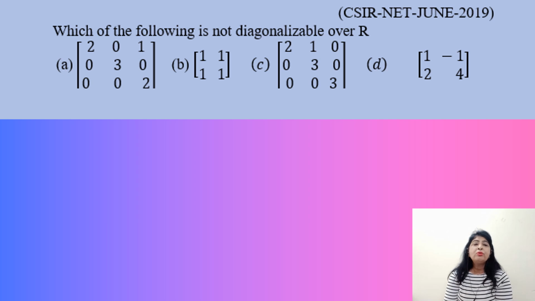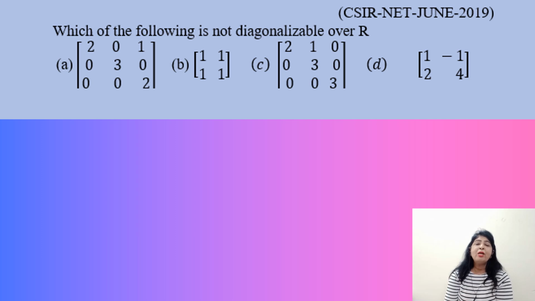We will use the condition: if algebraic multiplicity is equal to geometric multiplicity, then we say that the matrix is diagonalizable. What do you mean by algebraic multiplicity?